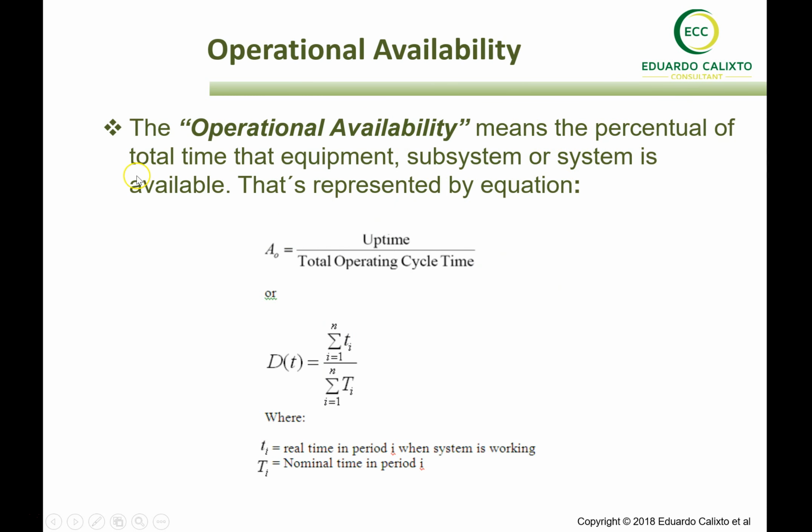So it is the percentage of total time that the equipment, system, or subsystem is available to fulfill its mission. And usually we can express it as uptime over total operation cycle time, nominal time, or we can add all the times that the system was available divided by the total nominal time, and then we get the operational availability.